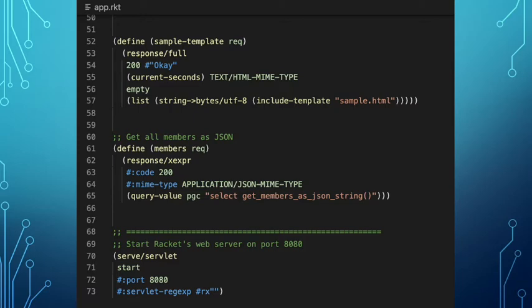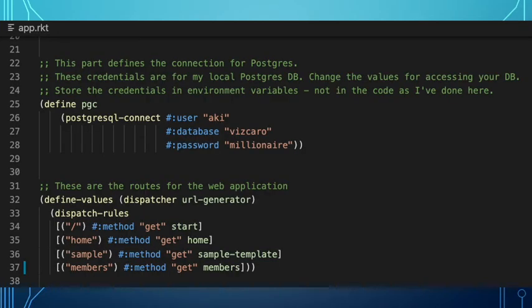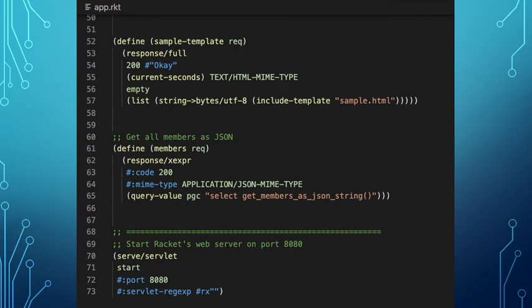Also then on line 61, that's the API that I'd like to show you. So it's really just getting a list of members, and you can see that, so I get the connection, and then the query value, I pass in the connection to Postgres, which was defined up here on line 26. And then I go ahead and execute, I call the stored procedure by just saying select get members as JSON string, and that was the stored procedure that we saw before.